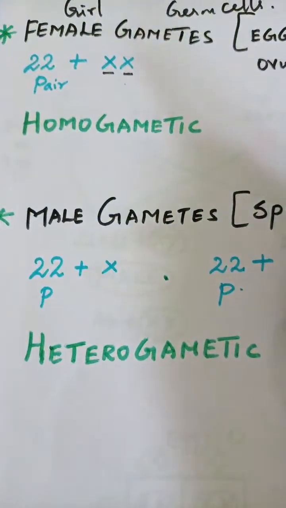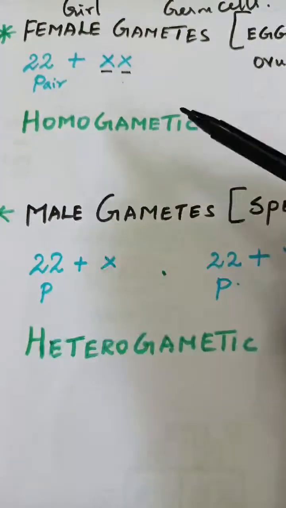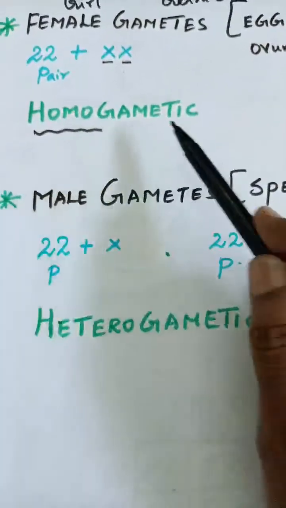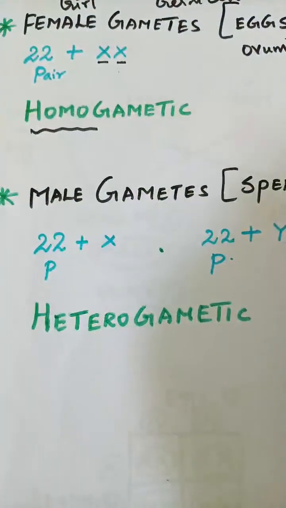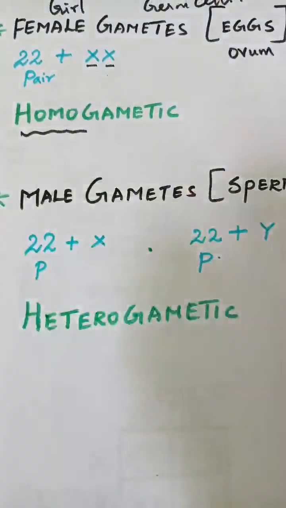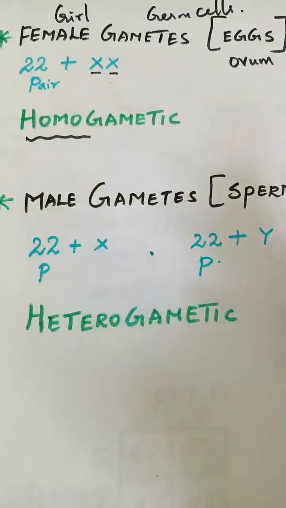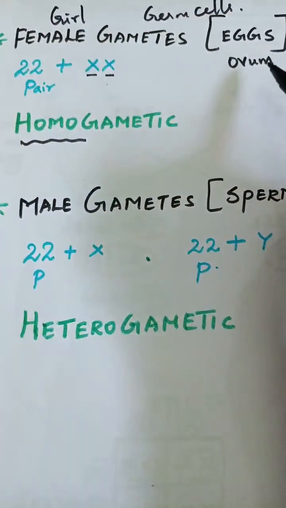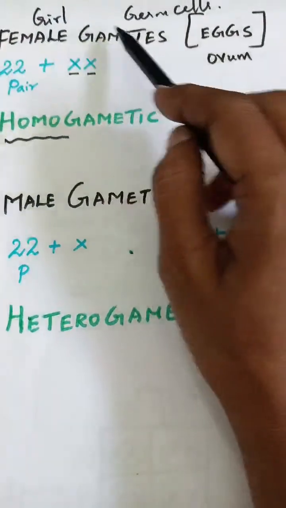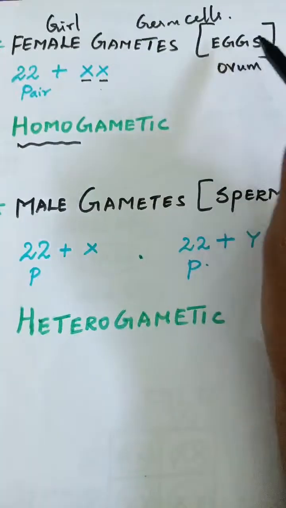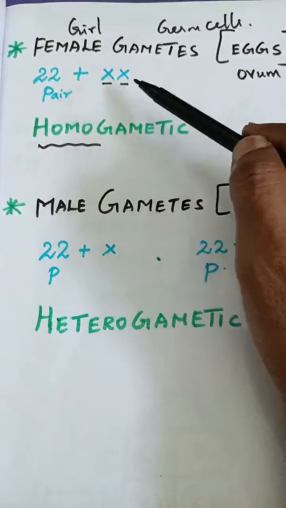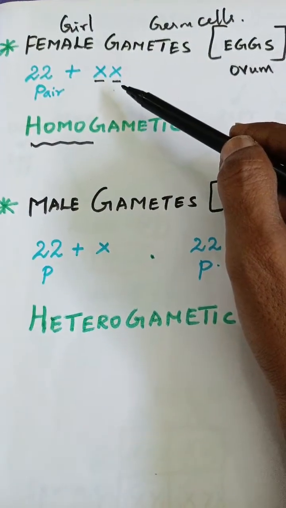This X and X is known as homogametic. Both are the same. Understood? If it is different, we will use the term hetero. So in females the female gametes, the germ cells, will be eggs or ovum, and they have 22 pairs of growth chromosomes and one pair of sex chromosomes.